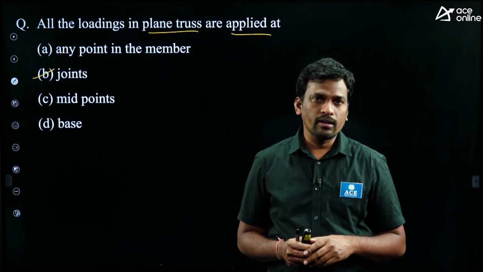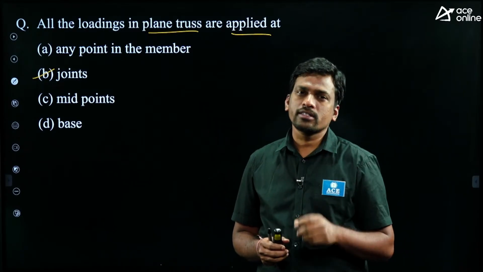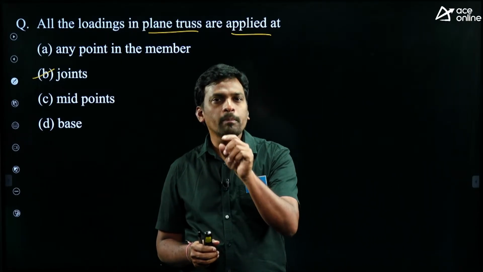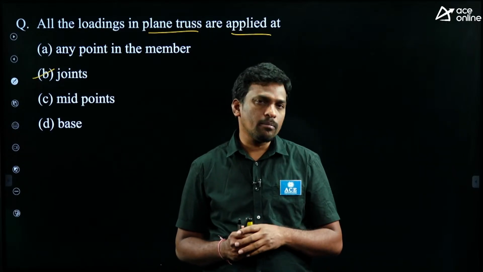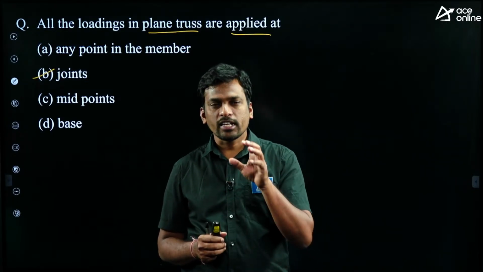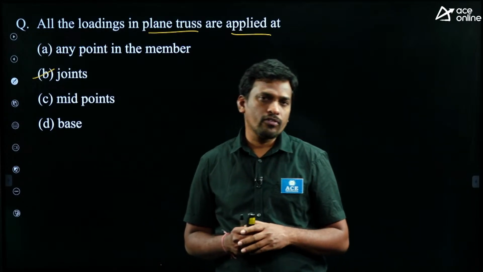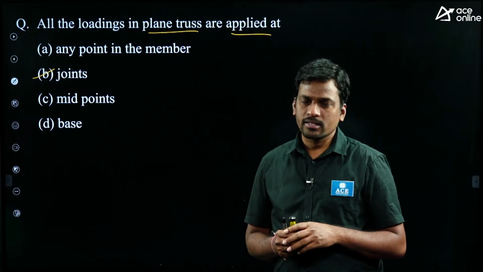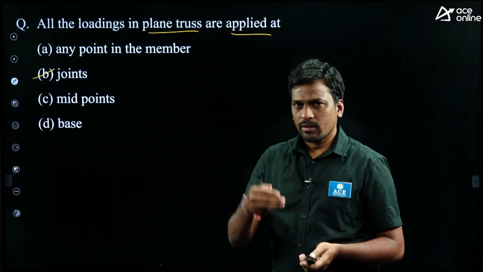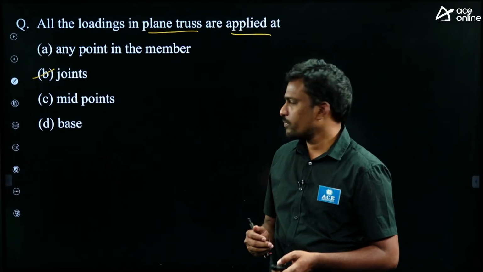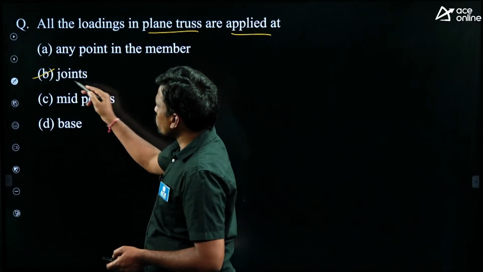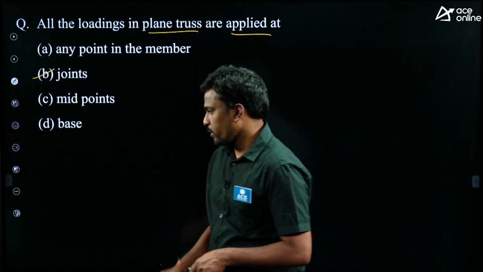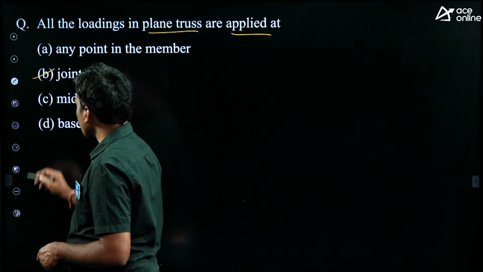And the second assumption I gave, load should act only at the joints, right? Yes or no? If load acts on the member, that member will bend, then there is a bending moment in the member. But we assume truss members are subjected to only axial forces. And the third assumption I gave, members must be straight only, right, in trusses. Like this I gave a total of 5 to 6 assumptions. So here always load should act only at the joints, not on the member. This is the assumption. Okay, right. Next question.